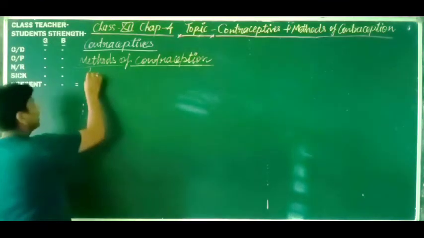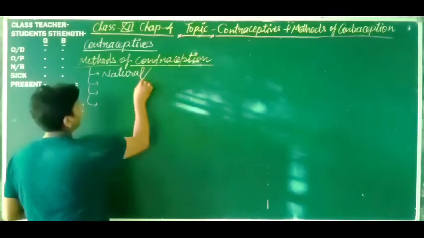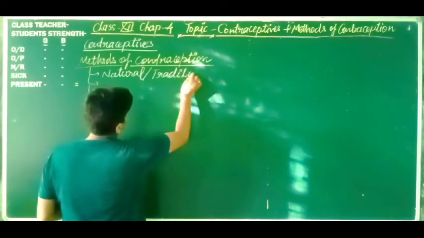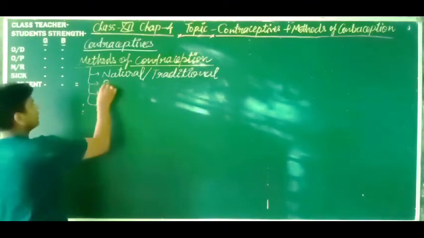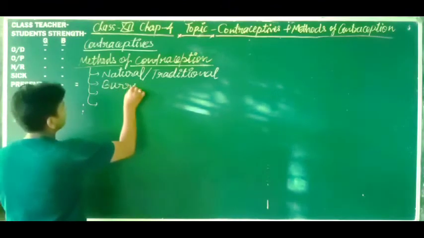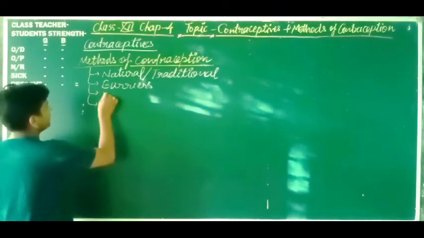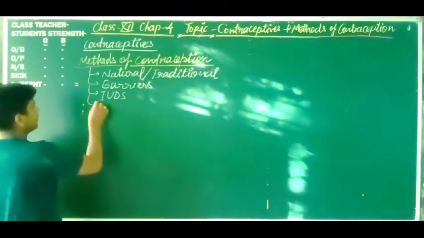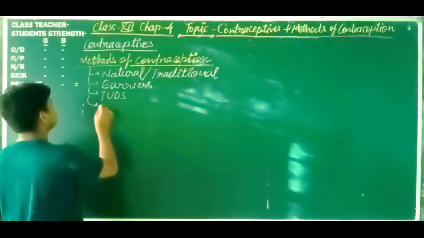Here we have the natural methods or traditional methods. First, the natural or traditional methods. Second, we will discuss barrier methods, and third, we will discuss IUDs, intrauterine devices. Last, we will discuss implants.